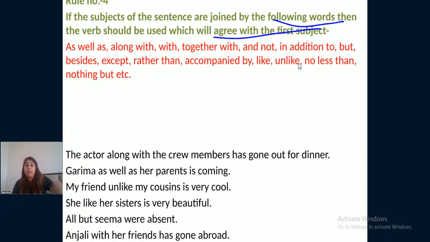If subject one is plural, verb should also be plural. Now let us understand why this happens.